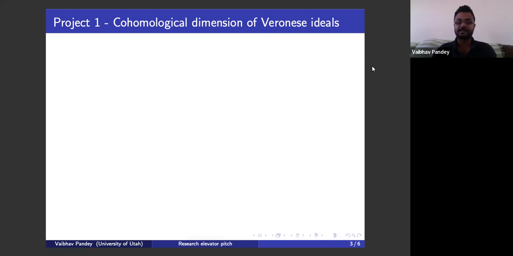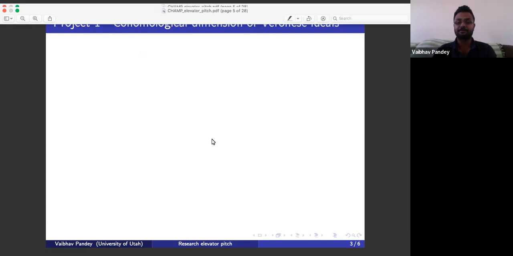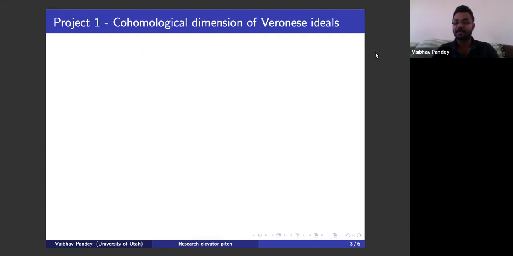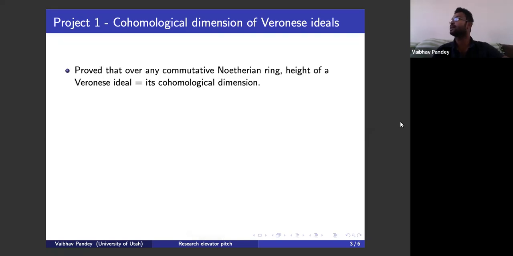The first project is regarding cohomological dimension of Veronese ideals. Now, once you have an ideal, there may be several notions of its size. A geometric notion of the size of an ideal is its height, while a homological notion of the size of the ideal is its cohomological dimension, which is just the top non-vanishing of the local cohomology module supported at that ideal. What we show in this project is that for Veronese ideals, that is for ideals defining Veronese subrings of polynomial rings, these two notions of size are exactly the same.